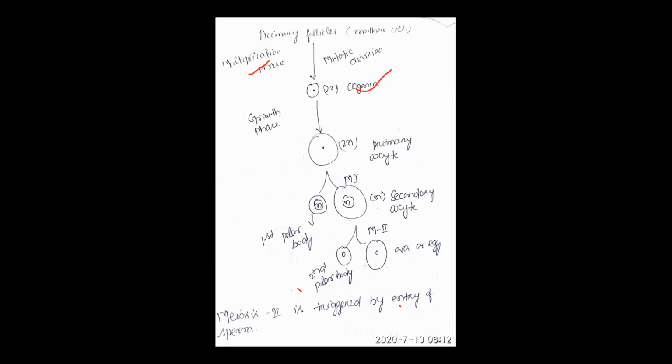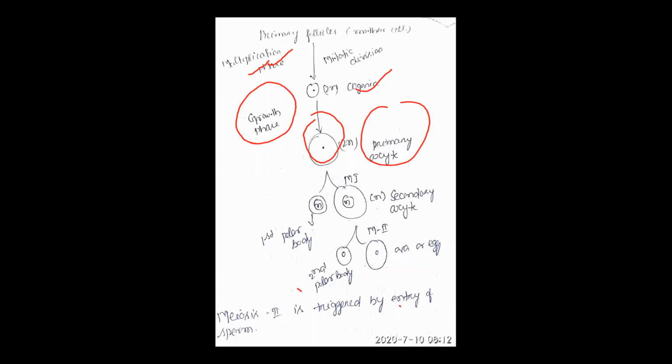Then when the oogonia get nourishment from the ovary, it grows into a larger one. This phase is called the growth phase. So again I repeat, the primary follicle undergoes mitosis to form oogonia, and that is called the multiplication phase. When the oogonia, after getting nourishment, increases in size, that is called the growth phase, and that oogonia is called what? Primary oocyte. Clear?